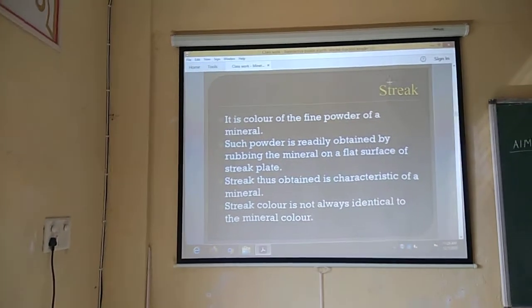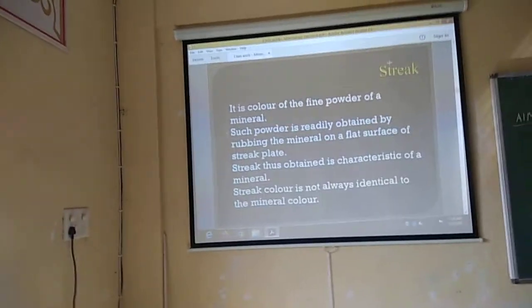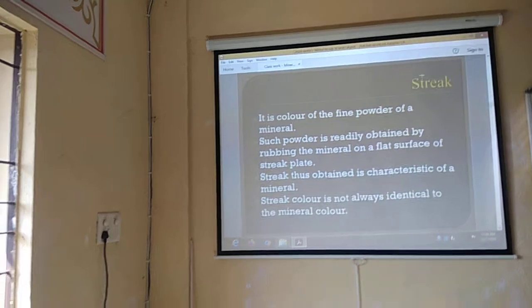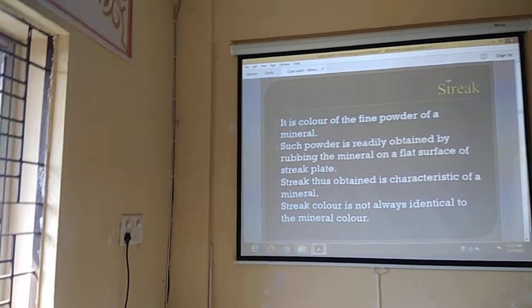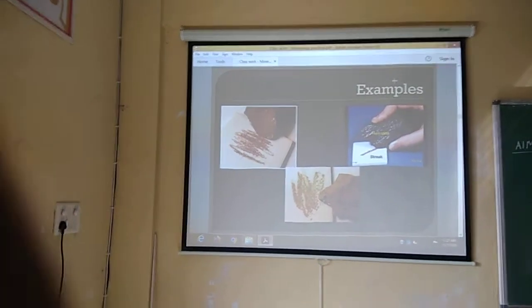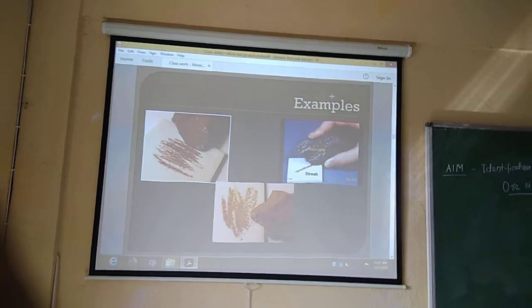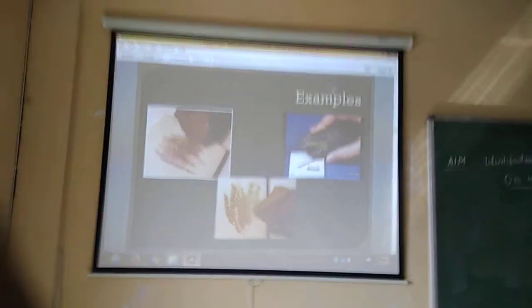Here the streak. Streak is the powdery form of a mineral. Some minerals have a different powdery form color. That's why it is important. Here you can see this is the streak plate. The white plate is the streak plate. By rubbing and scratching the mineral on the streak plate, you can get the streak color.